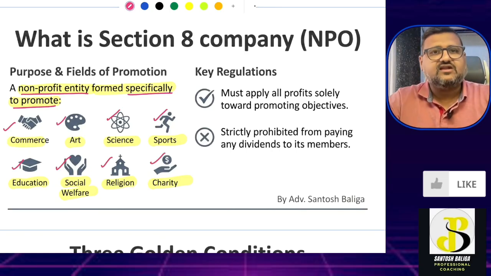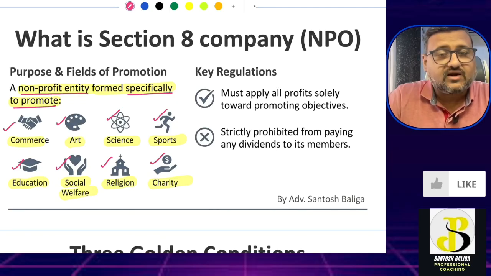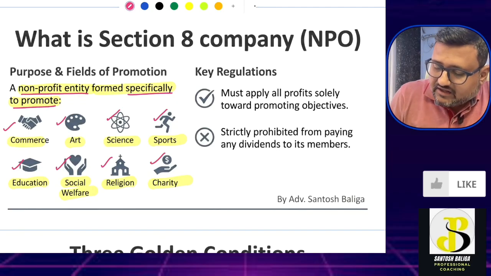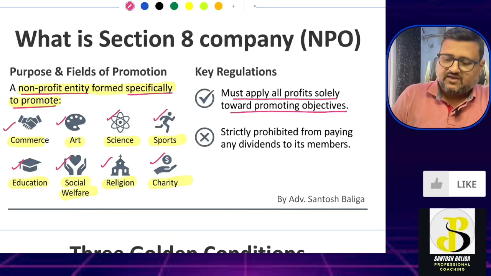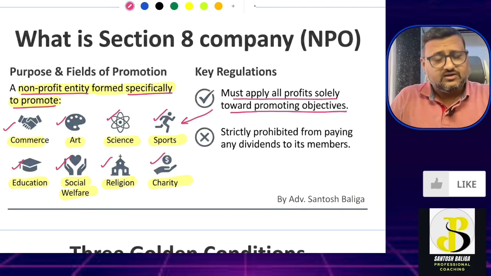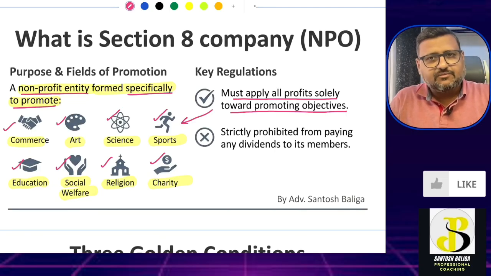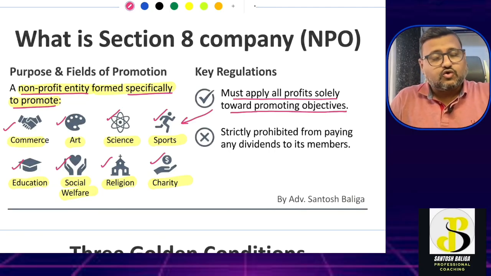Any one of these areas, if a company is working on, okay, and the key regulation is that it must apply all profit solely for promoting the objectives. Any of these objectives that it is working on, the company is deriving any profits, that profit has to go solely for the promoting of such kind of objective.